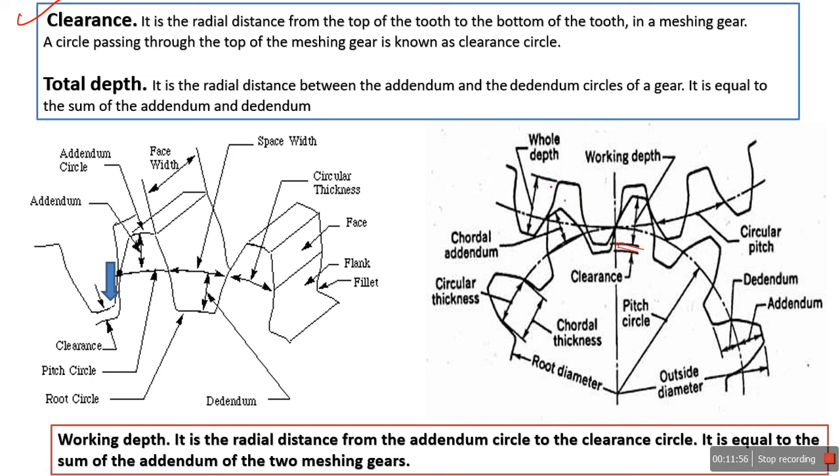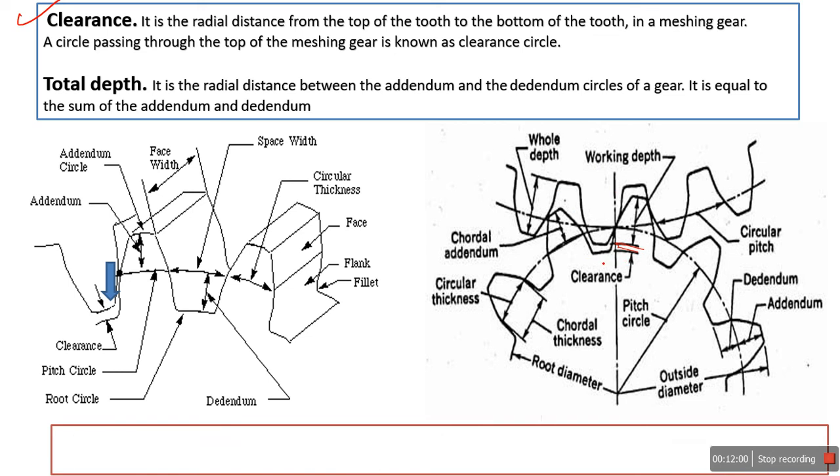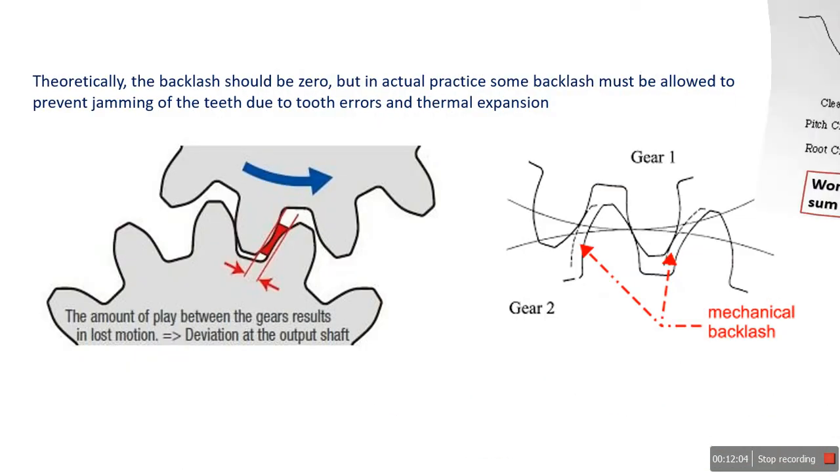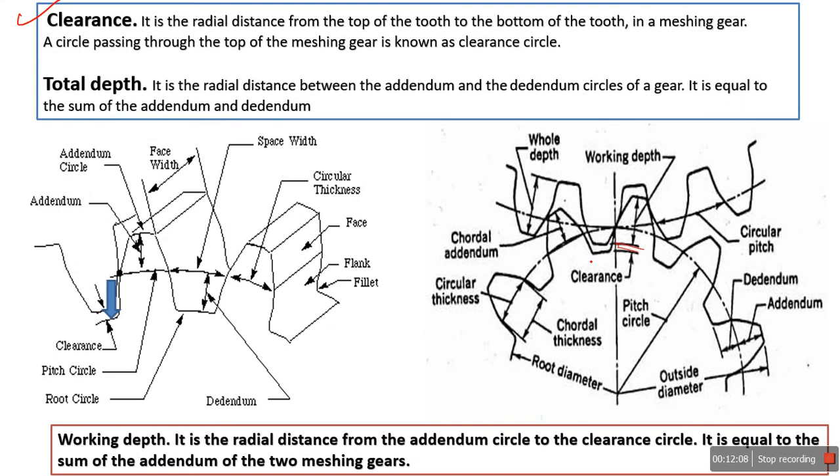How do you measure it? It is the radial distance from the top of the tooth to the bottom of the tooth.